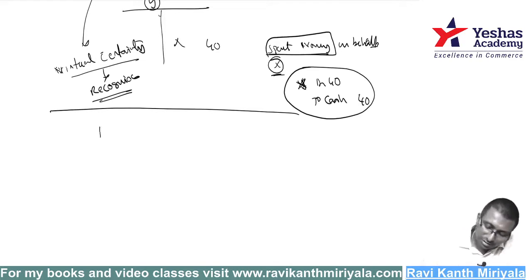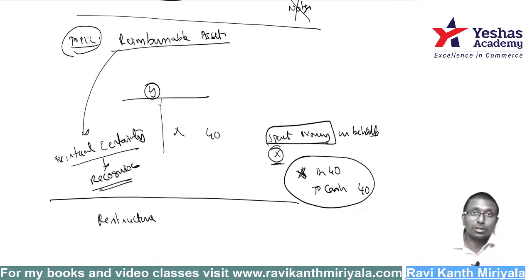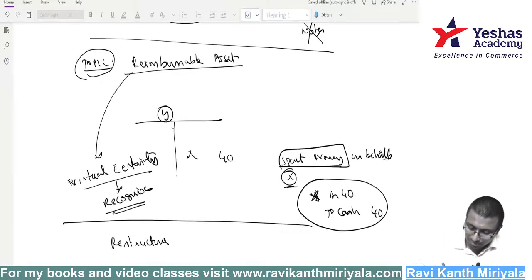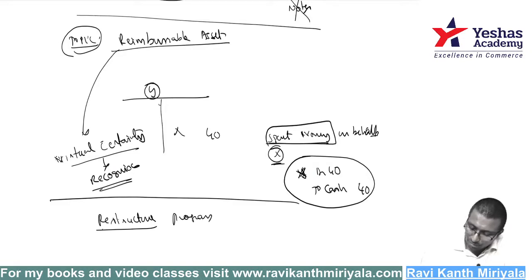Okay, next is restructuring program. This is also given. See, this question was asked in the exam 2 times. I am telling you, very simple. But if a student knows that there is a reimbursable asset concept in Accounting Standard 29, then they will mention very clearly that this is coming as per Accounting Standard 29. Otherwise, they will not mention it.